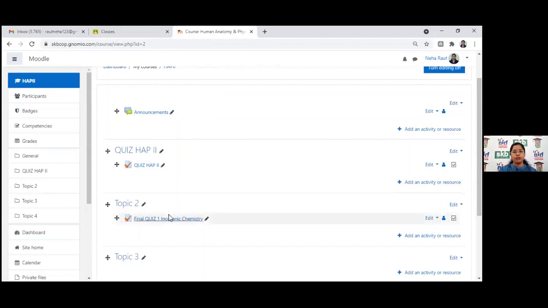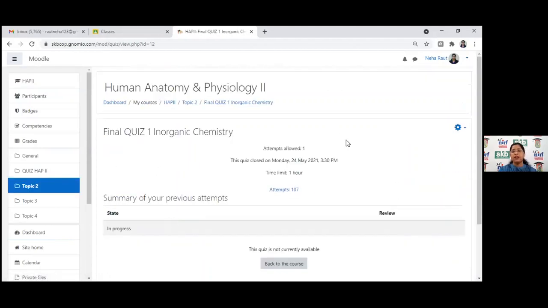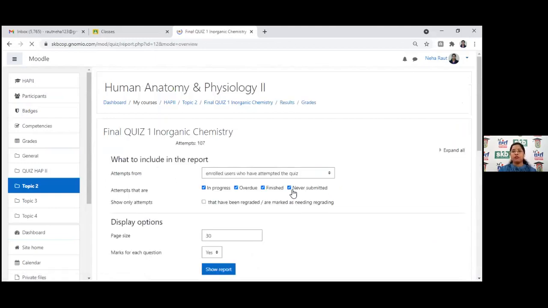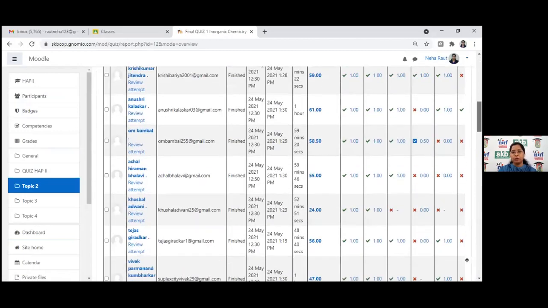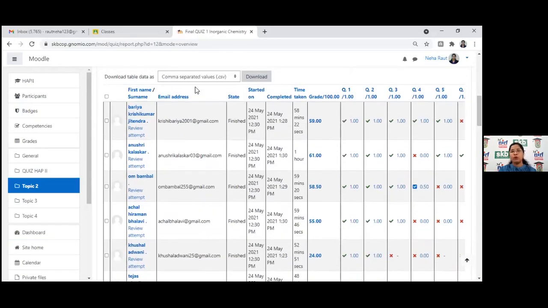This is a quiz taken a few days back. Here you can see attempts 107, around 107 students attempted the quiz. Once I click on it, it will take me to the grade book. This is the grade book which I can download from here, and I can keep it with me as data required for any process. Here you can see individual student marks, grade, and the time taken to solve the quiz. Many times it happens that 4 students will get 100 on 100. So how to analyze them?